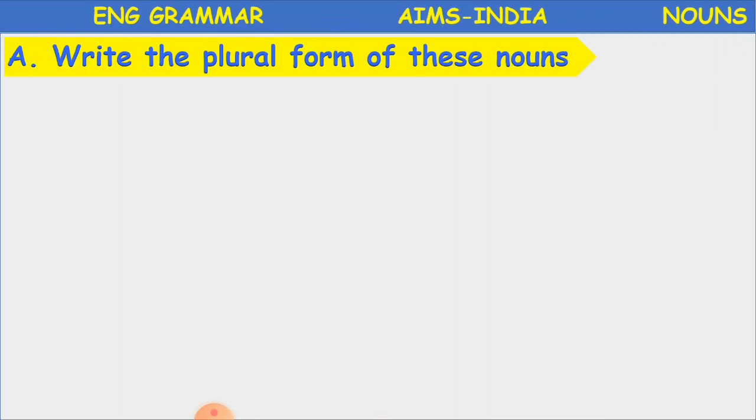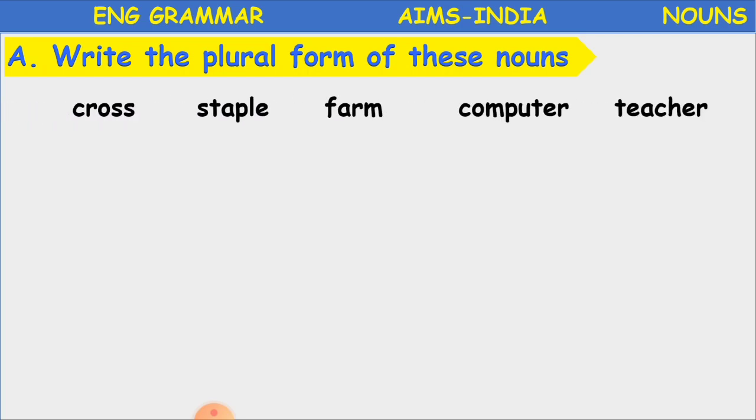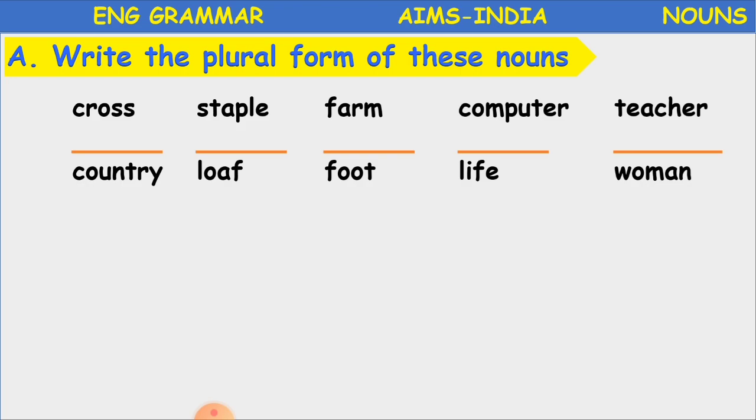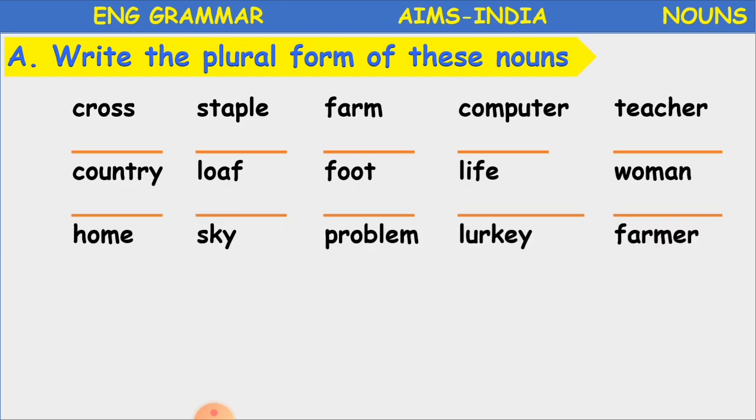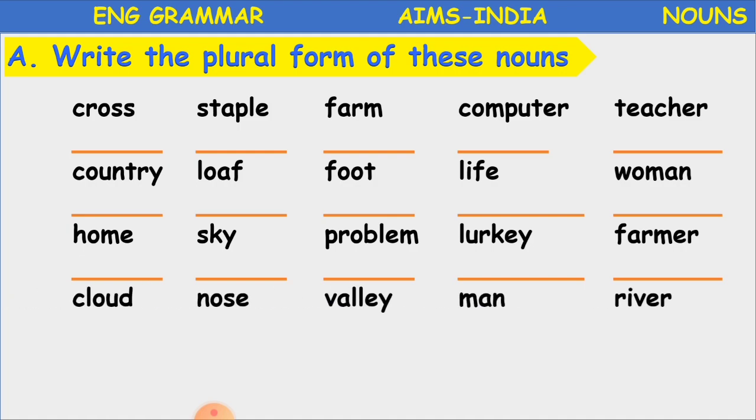So don't get confused, children. See here, if you say write the plural form of these nouns. So we are doing more exercises on these nouns to make you clear about the singular and plural forms. We have to practice more, then only we can become perfect. Practice makes a man perfect. You know this saying? Yes.